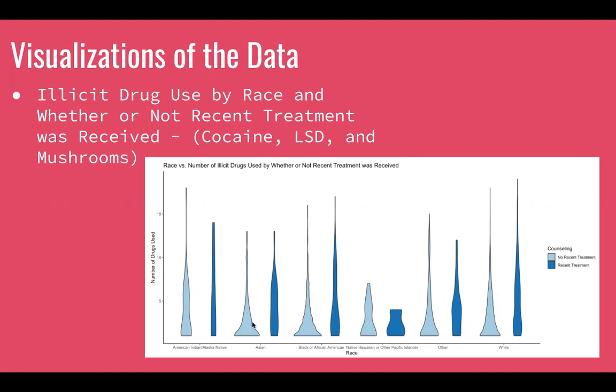And what's interesting here is on average, the plots are very thick at the bottom, meaning that most people who use illicit drugs use only a few drugs. Whereas those who receive counseling or recent treatment, it's a lot more uniform. And so it could be anywhere from 1 to about 10 or so drugs.